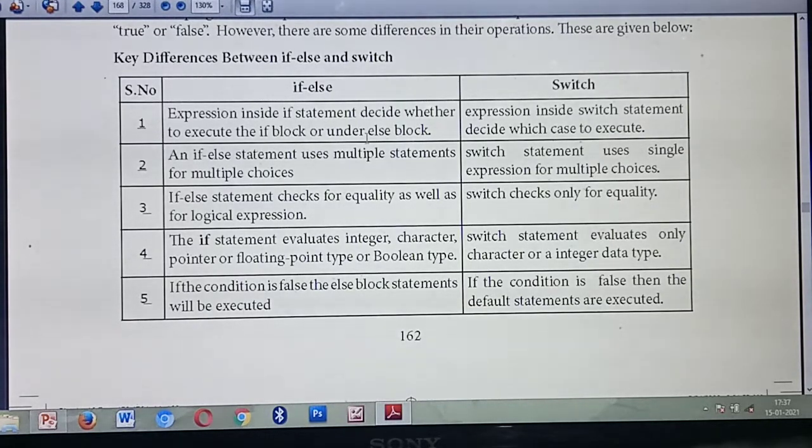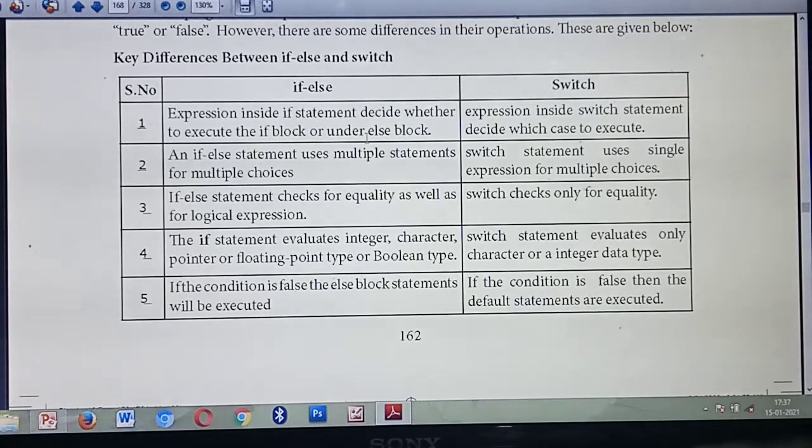Understood? Okay. So the if else statement will check for equality. Equality means whether the condition is true or not. That is, it will check the condition and return either a true value or a false value. If the condition is true, the true block executes. That is a logical expression, Boolean values, true or false.